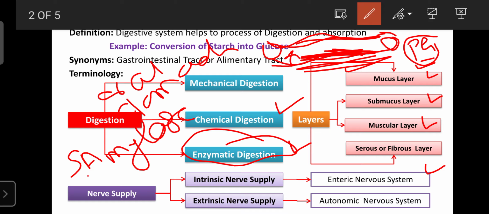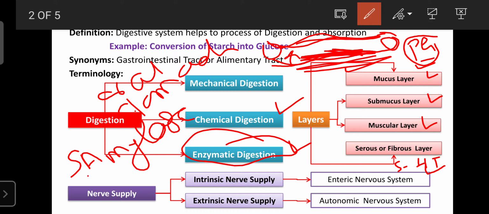The intrinsic nerve system is regulated by the enteric nervous system. The neurotransmitter is 5-HT. This 5-HT is the neurotransmitter for the enteric nervous system. It can regulate the secretion of the digestive juice in the GIT as well as movement. The brain can give the signal to these nerves with the help of 5-HT. That's why 5-HT, also known as serotonin, is the neurotransmitter for the enteric nervous system.